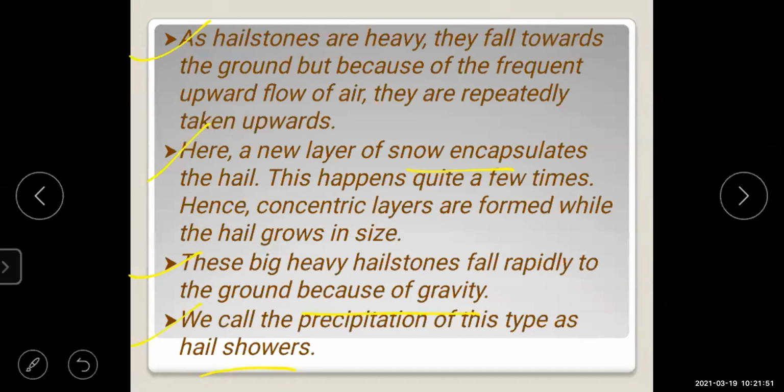So hailstones means what? Small hard balls of ice that fall from the sky like rain. In simple meaning, hail means small hard balls of ice that fall from the sky like rain. This is about the hailstones.